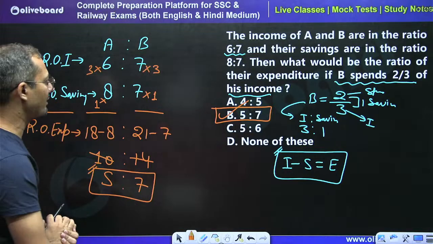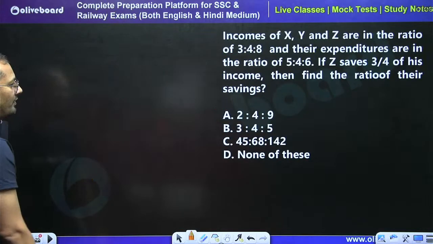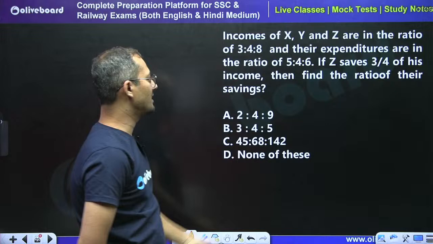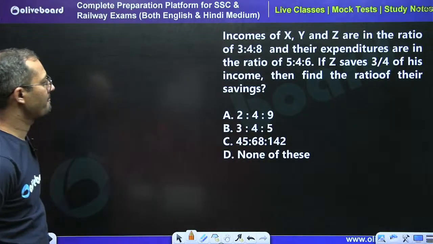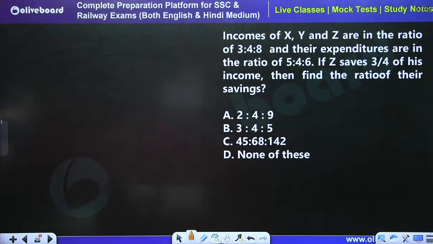Yes, 5:7 is the right answer. So moving forward, now tell me what is the answer for this question. Yes, please. Tell me what is the answer for this question.